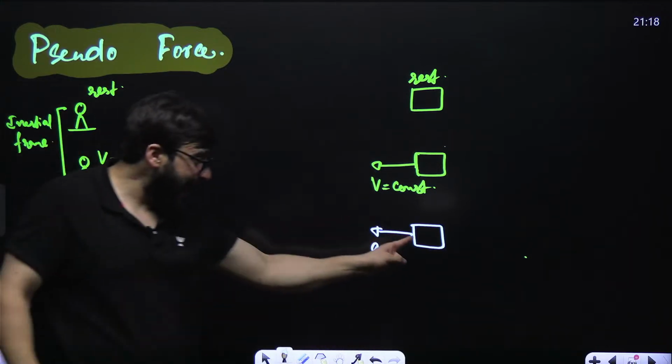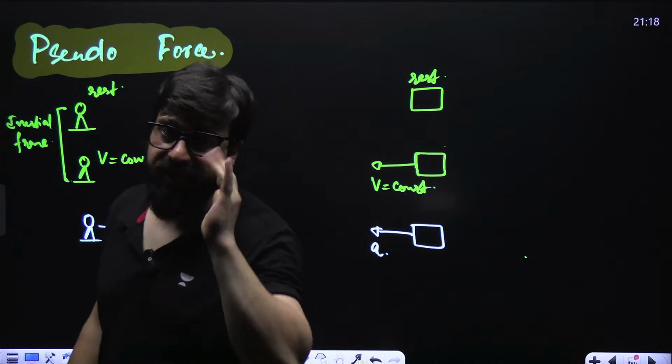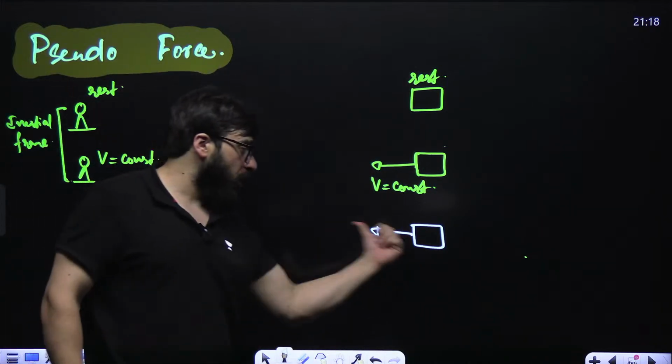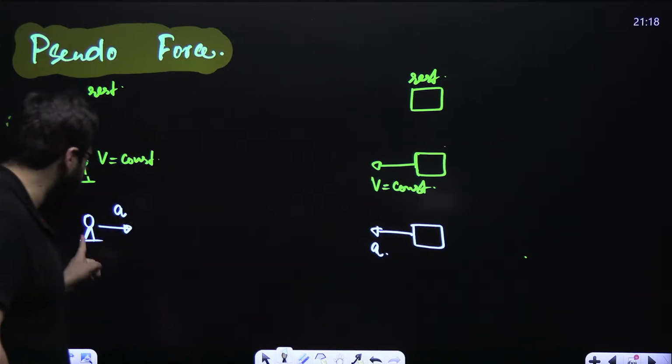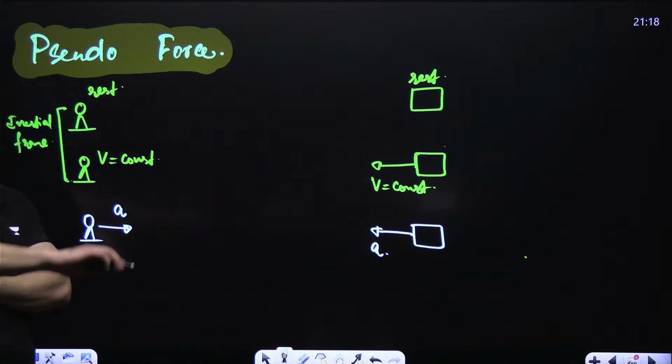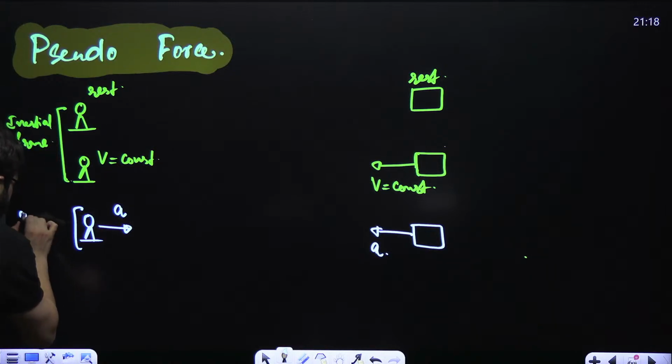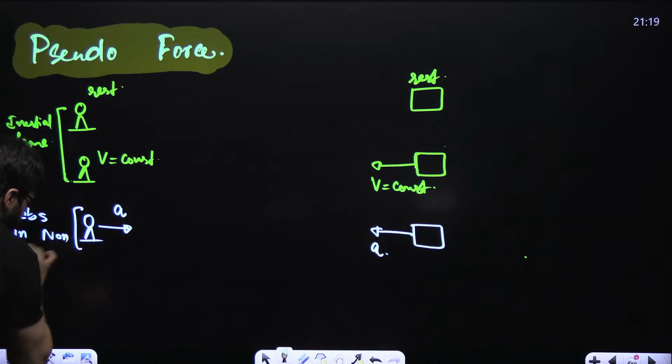But in reality, the block is at rest. According to this person, this block is coming towards this particular person with the same acceleration a. So here we say the observer is in a non-inertial frame.